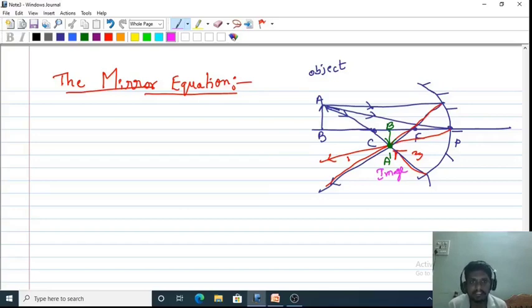If the object is placed at the center of curvature, the image is formed at the same point. If the object is beyond the center of curvature, it will be formed between the center of curvature and focus. If the object is at infinity, the image will be at focus. So these are some rules. Forget it. Now our aim is to find the mirror equation, which is nothing but the relation between object distance, image distance, and focal length.